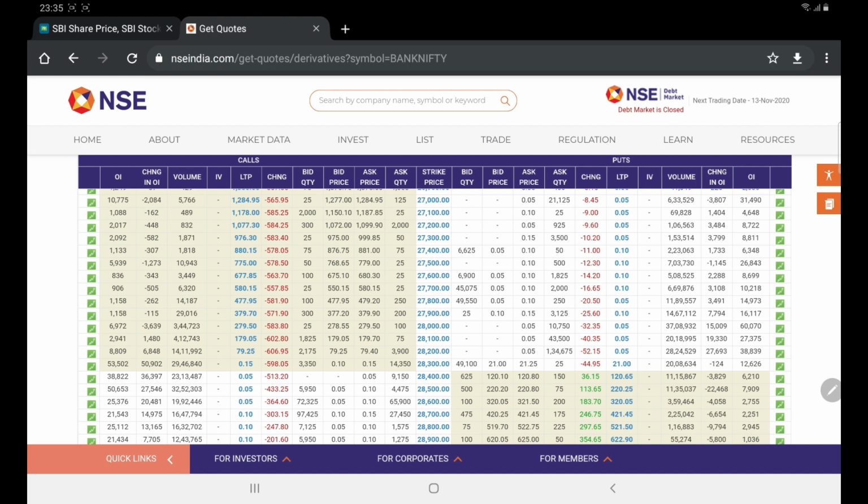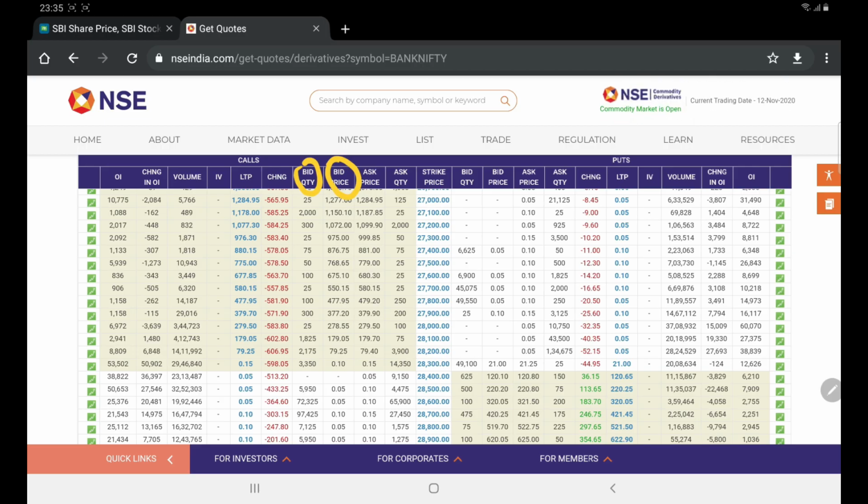In the same way, if we go to the next column, we find something called bid quantity and bid price. Ask is a seller, and bid is nothing but a buyer. There are buyers of this many quantities trying to buy at so and so price for this strike price. And the next important column for us is LTP.